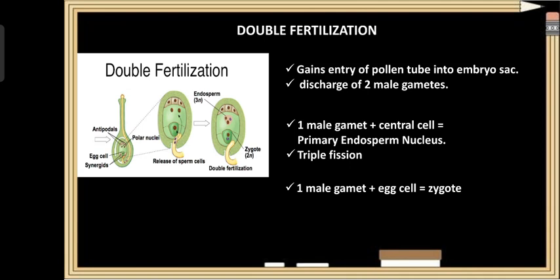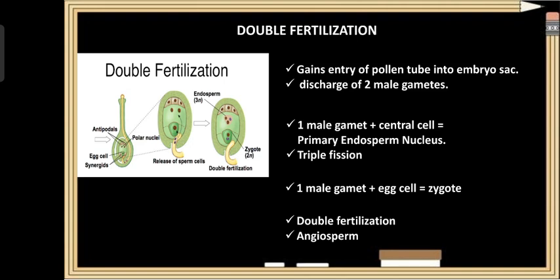Since there is a union of one male gamete with the egg cell and the other male gamete with the central cell, it is called double fertilization, and double fertilization is one of the characteristic features of angiosperms. So what is double fertilization? It is the process of union of one male gamete with the egg cell and the other male gamete with the central cell.